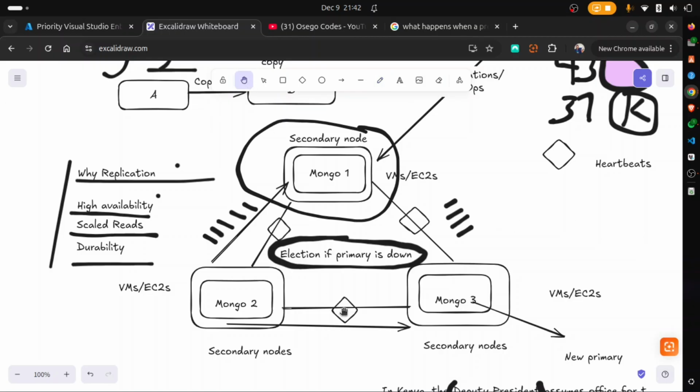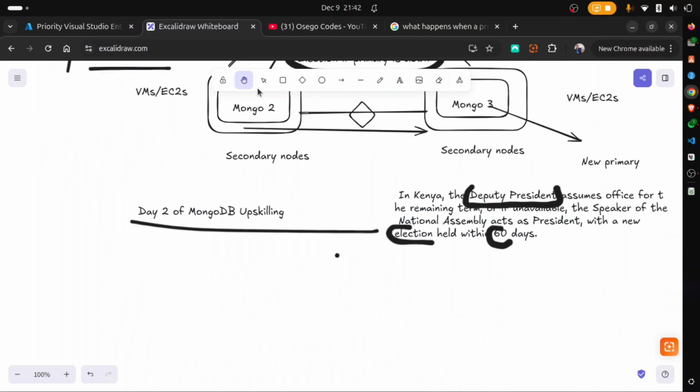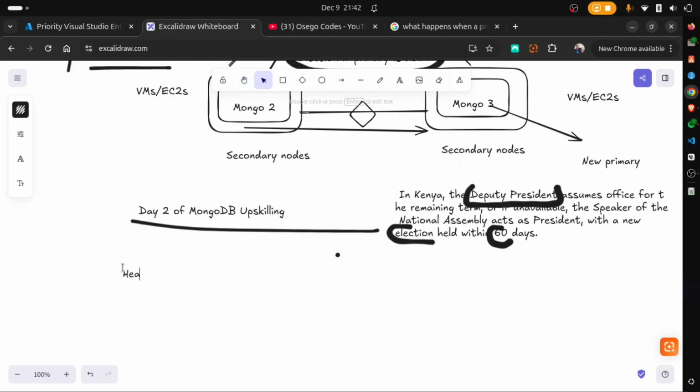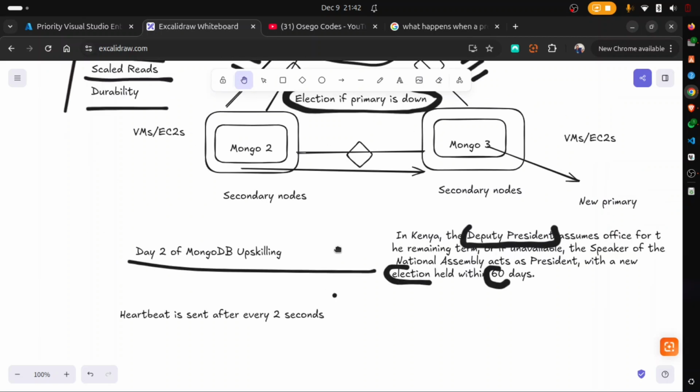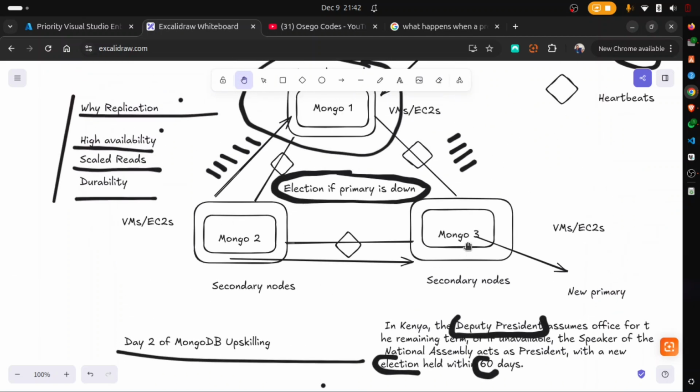Now, it sends it after 2 seconds. So let's have that noted here. Heartbeat is sent after every 2 seconds. So this means after every 2 seconds, we'll have the secondary nodes sending heartbeats to other nodes. Why? To confirm if they're healthy.